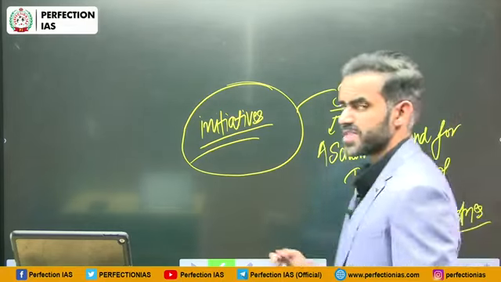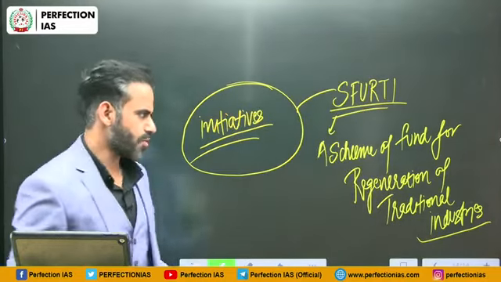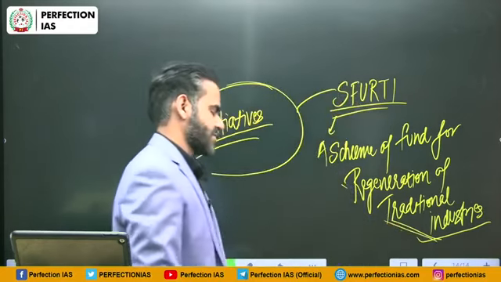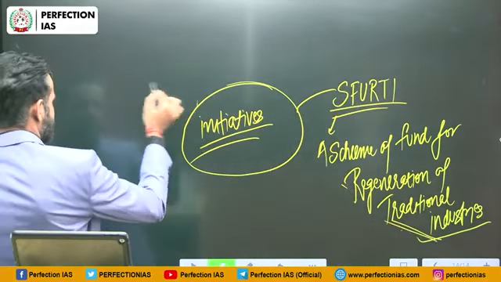As the name suggests, the objective is to provide a boost or support for the regeneration of traditional industries like handicrafts. Apart from that, there is one more scheme, ASPIRE.